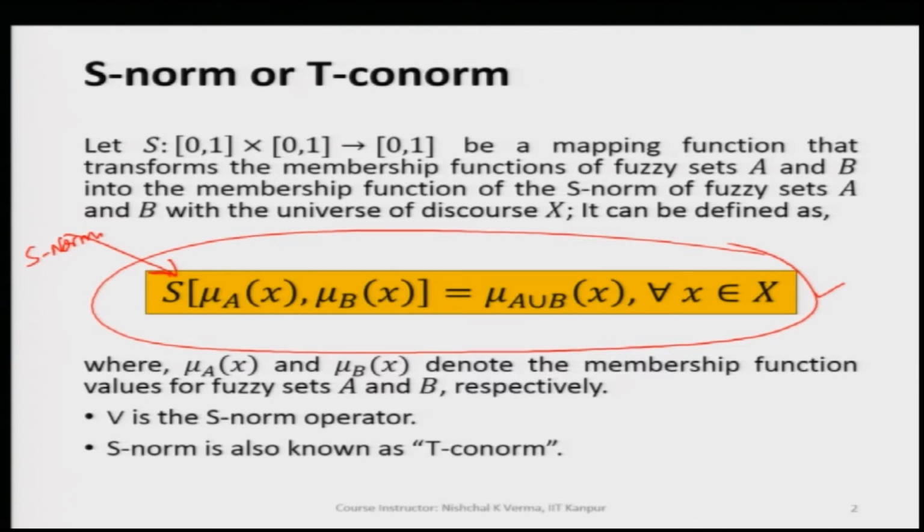Let us also understand that, as in the case of T norm where we were using the open triangle symbol, for S norm we will use this inverted open triangle, which is here. So, either S or the inverted open triangle is used for the S norm operator. S norm is also known as T co-norm, as we have already discussed.